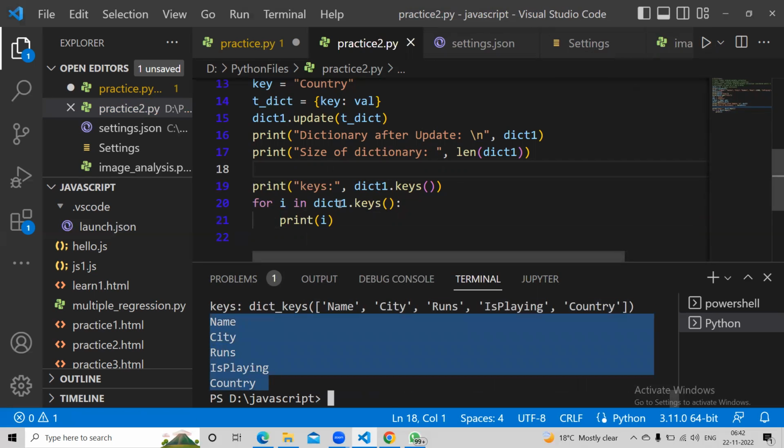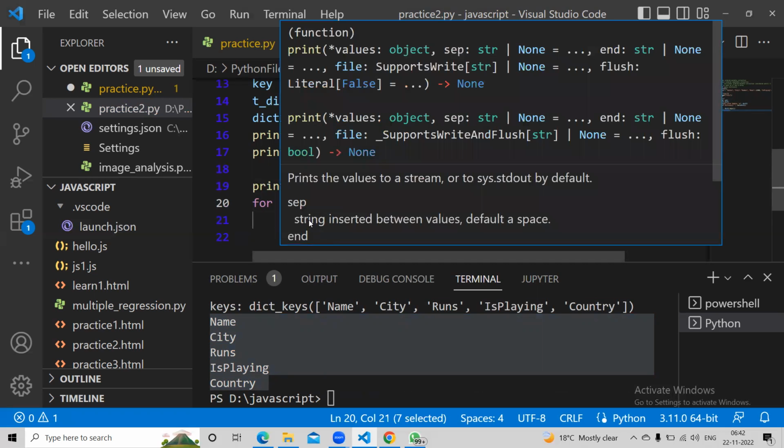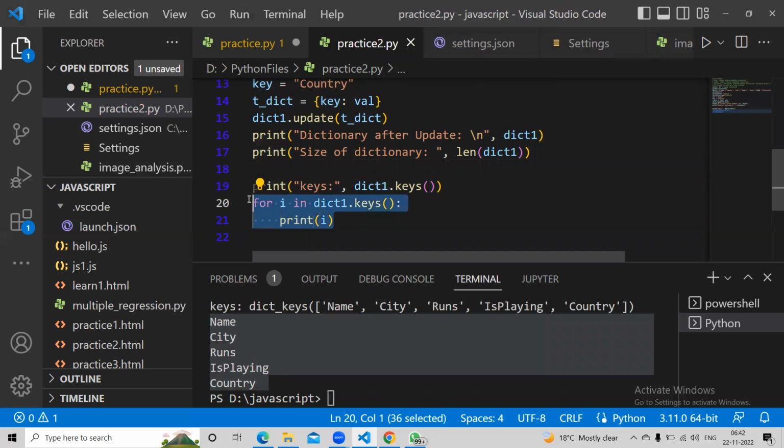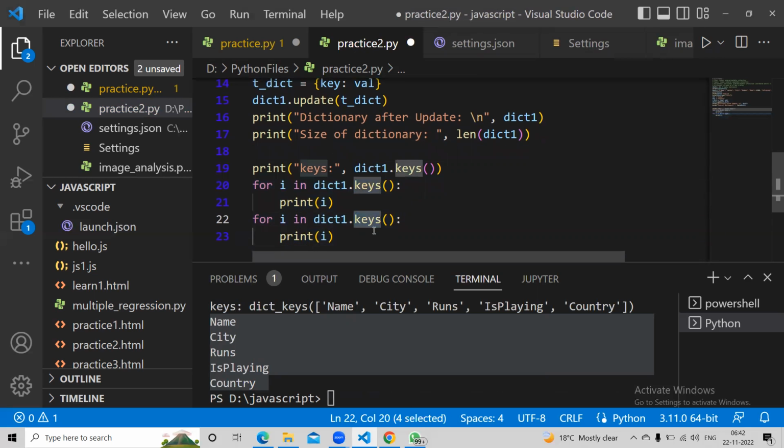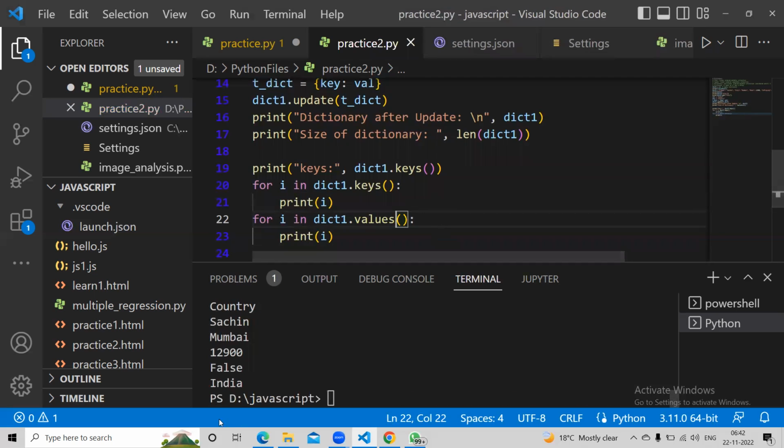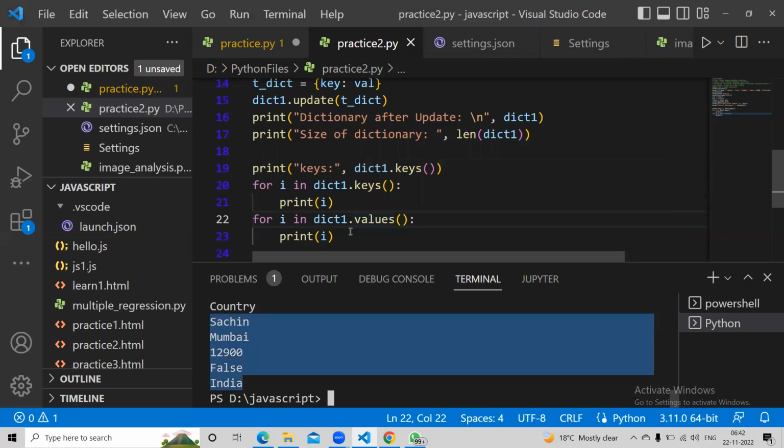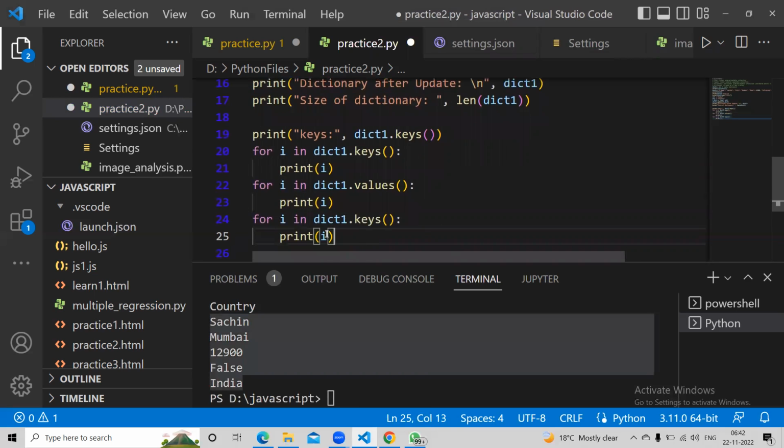Now, if I want to display values, what should I do? Instead of keys, we use values. Yes, you can do that as well, but I don't want to change the for loop. What you said is right. Here you can do values. So it will give you values. We have just discussed the square bracket thing, right?